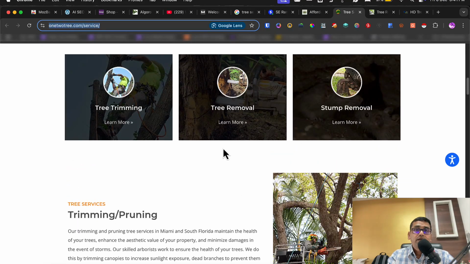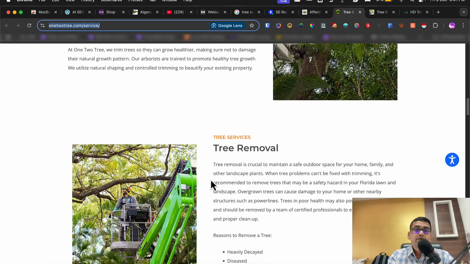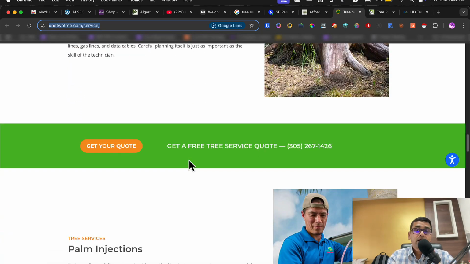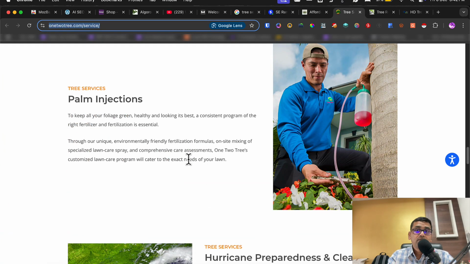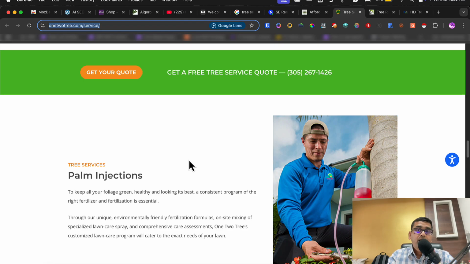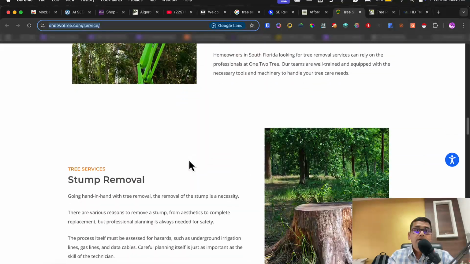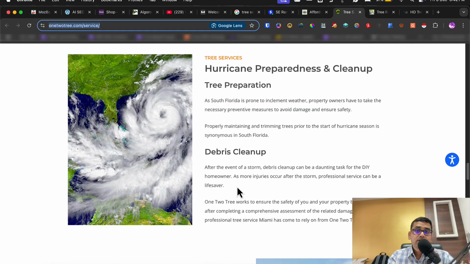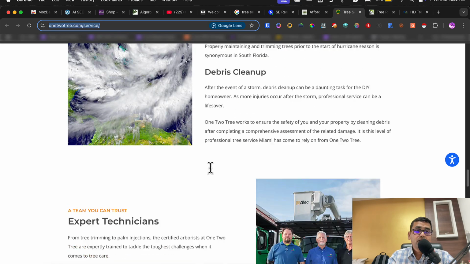And after this, they have those individual sections. So this is matching with our yesterday's research. This is, we can say, a good structure of a page. Then these are their primary three services. After a call to action, they are having their additional services. Yes, it's a good idea.